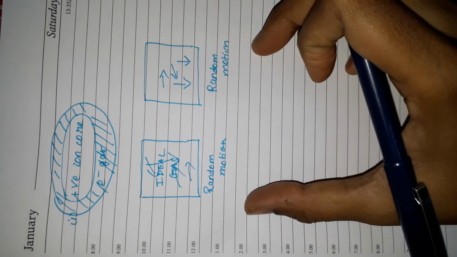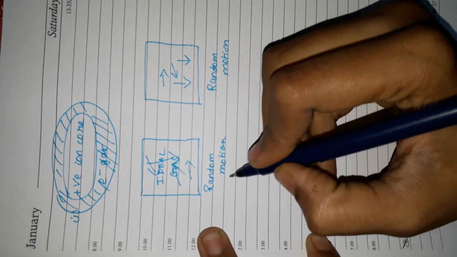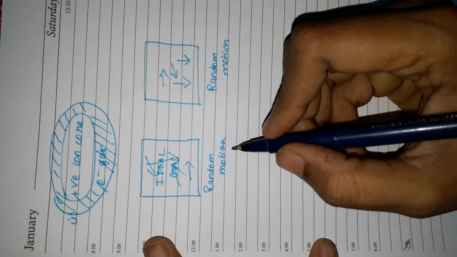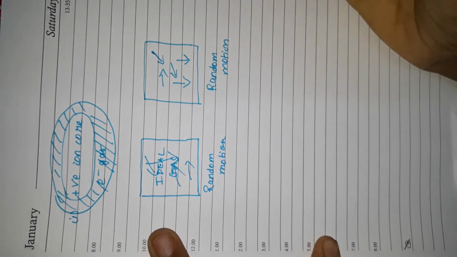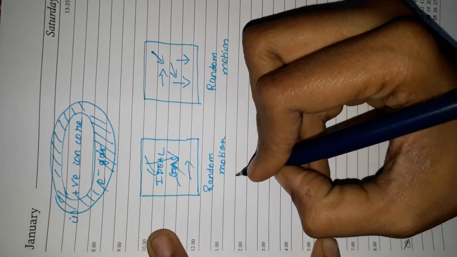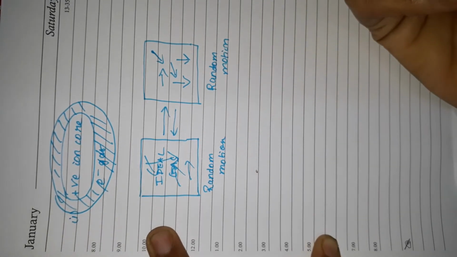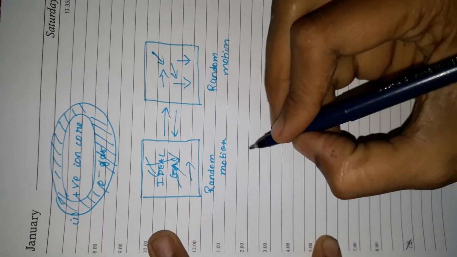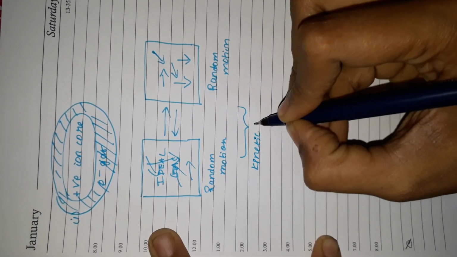Both are exhibiting random motion in all possible velocities. Now this ideal gas obeys all classical laws. The metal's free electrons will also obey all classical laws. That is your basic consideration. So both things are synonymous. Both obey kinetic theory of gases.